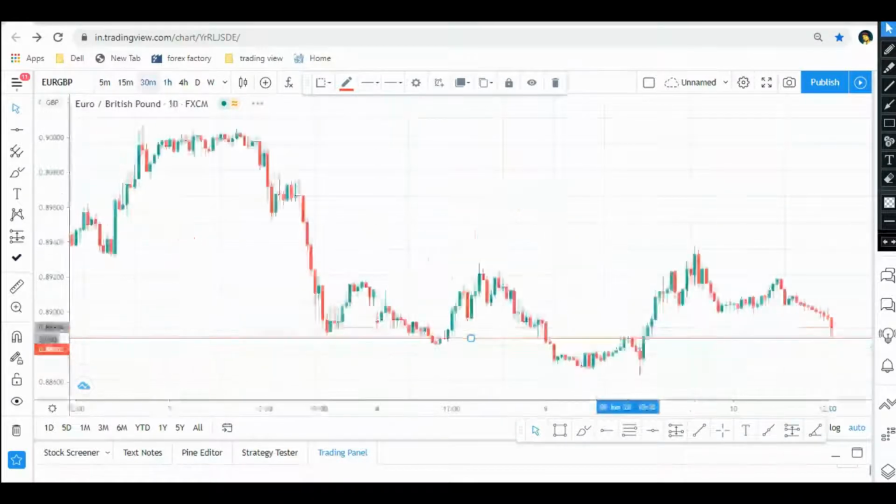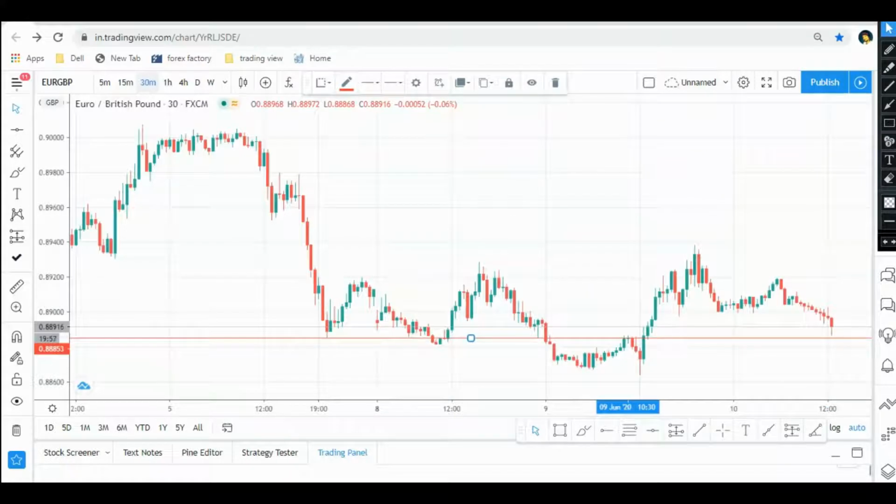Let me switch to the 30-minute chart. Hopefully price will go down. Till now I have to find another pair.